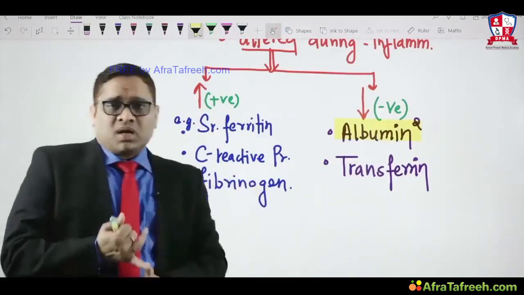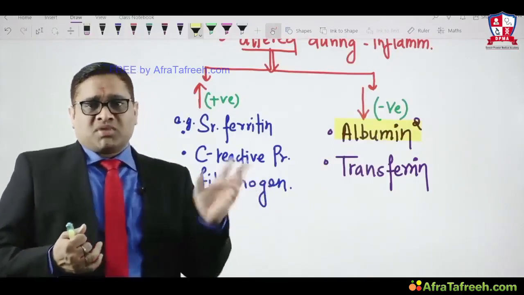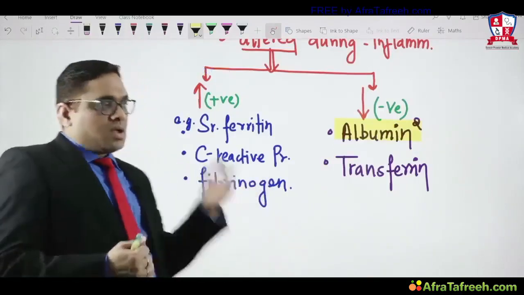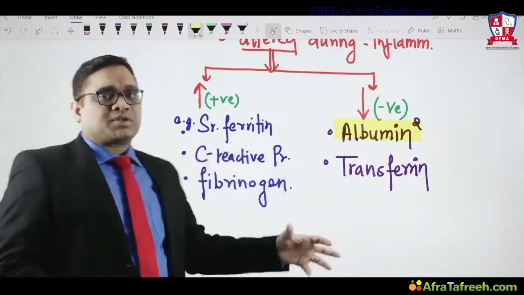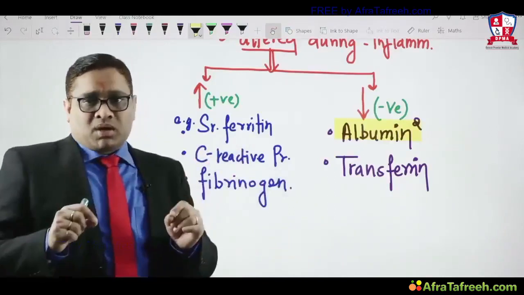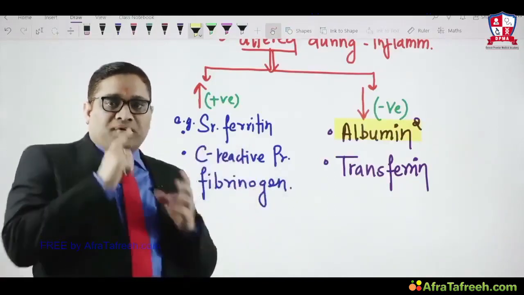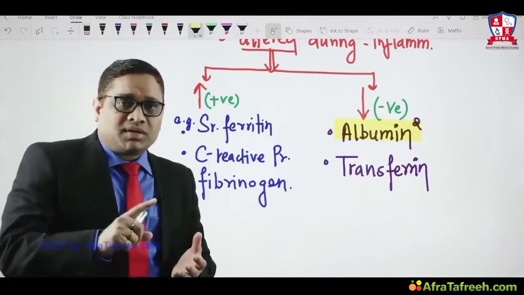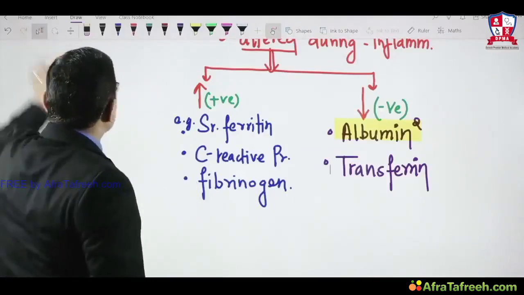So always remember, acute phase response proteins are altered during inflammation. They can be increased also, they can be decreased also. Now another important thing we have to understand, the name is acute phase response protein, but it does not mean that it will be increased always in acute inflammation. Acute phase response protein can be increased in chronic inflammation also. So that is the important point we have to keep in mind.